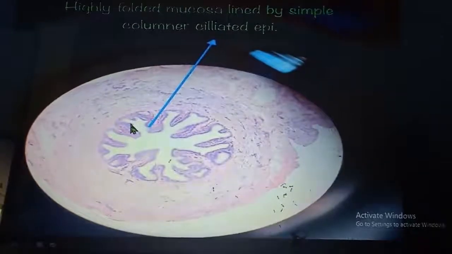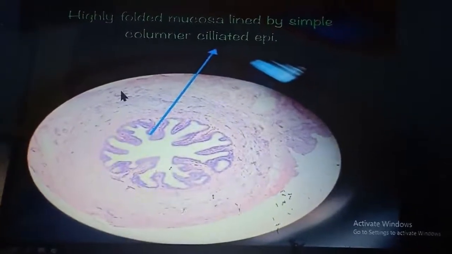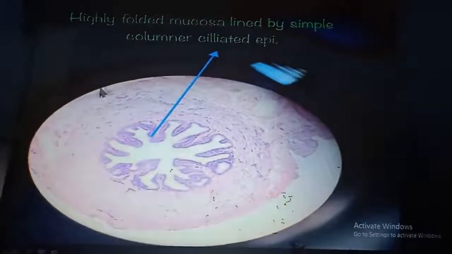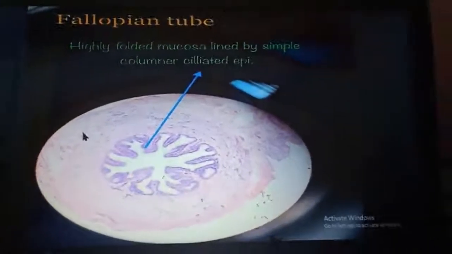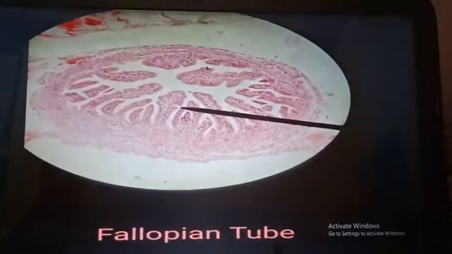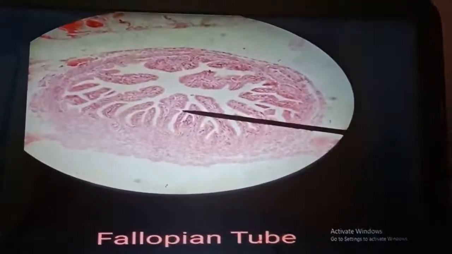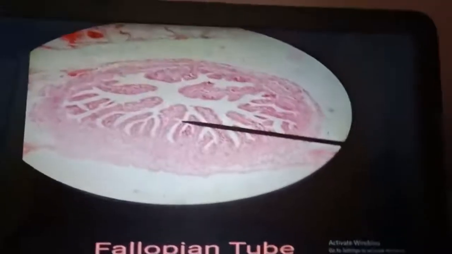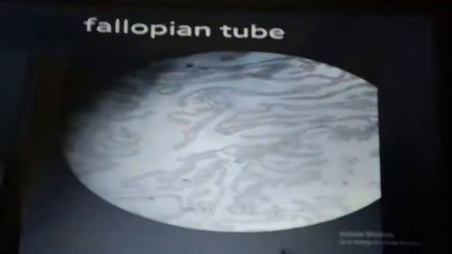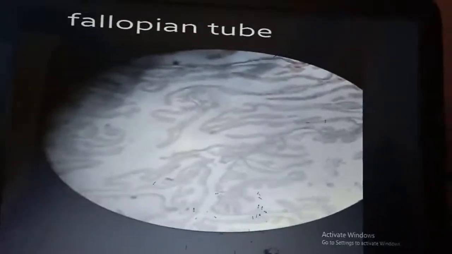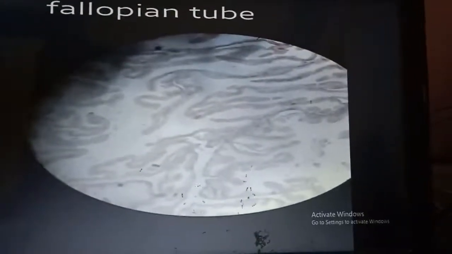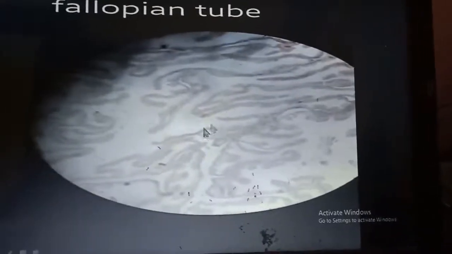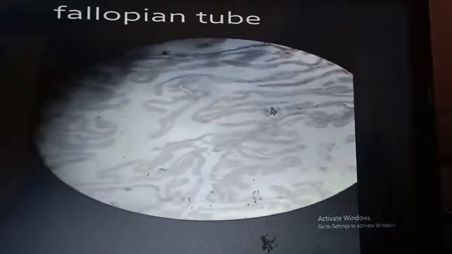And then comes lamina propria, muscle layer, which is outer longitudinal and inner circular, and then lastly serosa on the external aspect. This is again highly folded mucosal fold, so signifies it is of the ampullary region, and this is of infundibulum. There are so many, very long and branched mucosal fold.